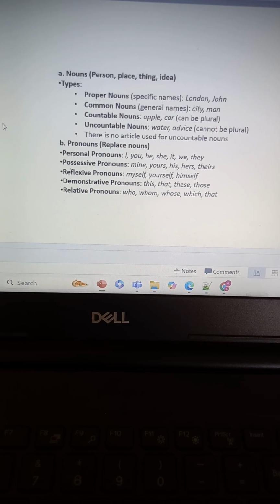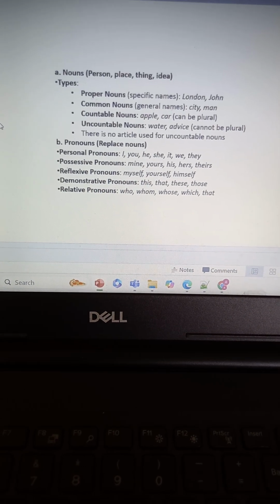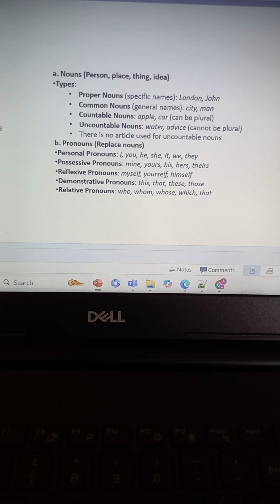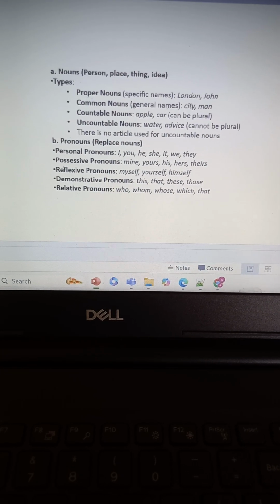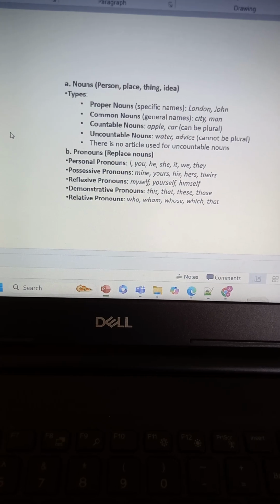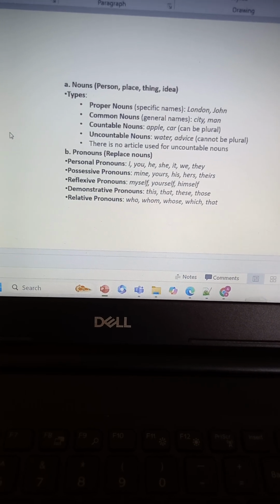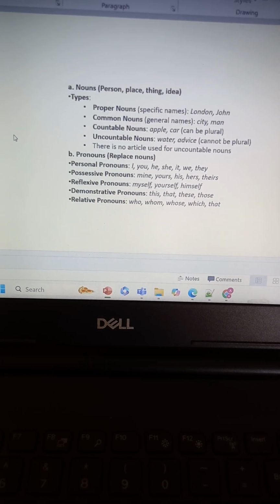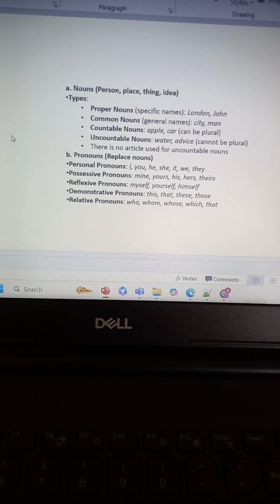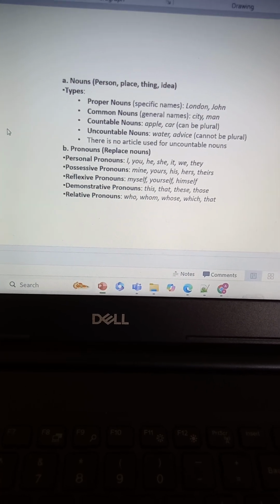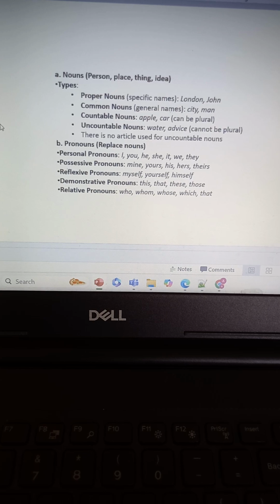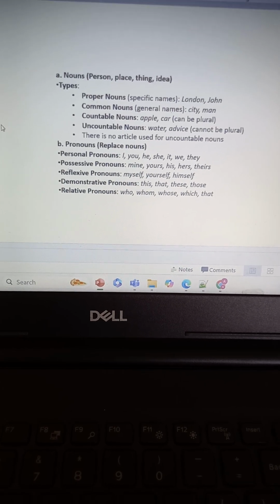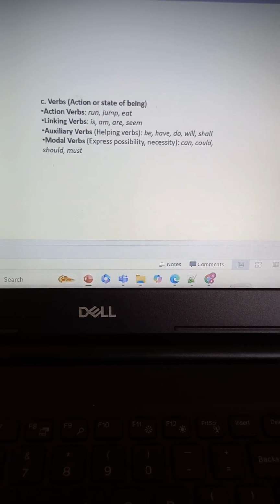Demonstrative pronouns show the distance of the nouns, right? Suppose this building, those buildings: this is singular, those is plural. That house is singular, those buildings, so those is plural, right? And relative pronoun would be a WH word, right?